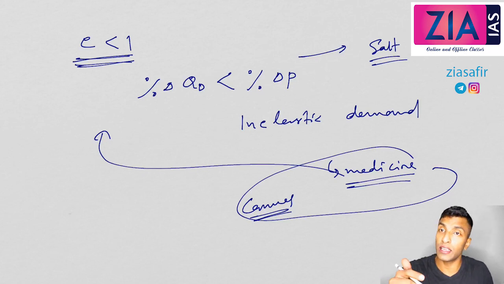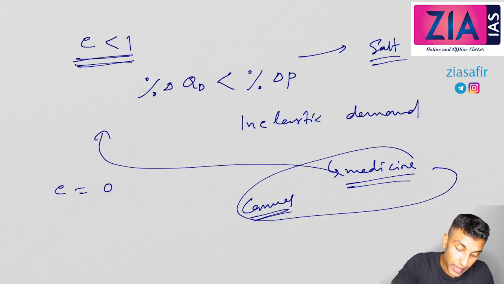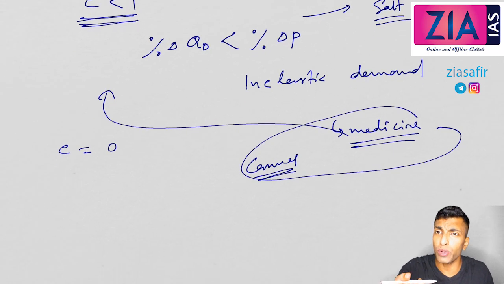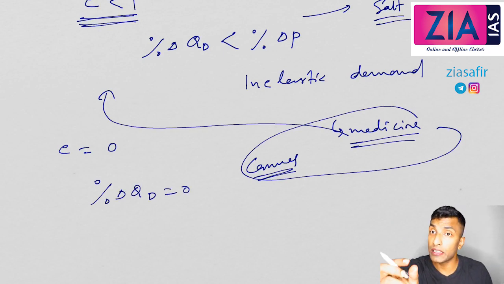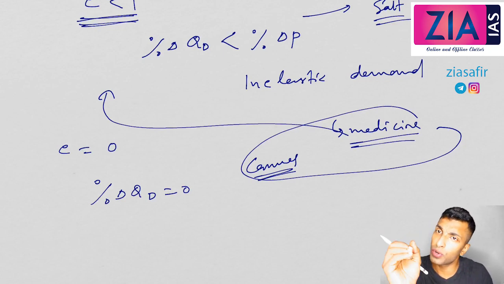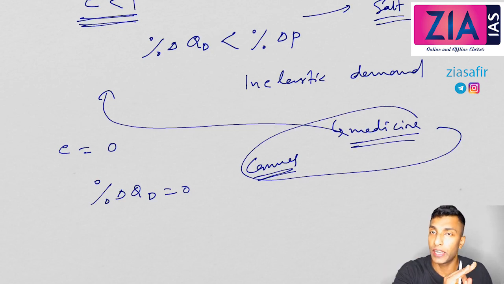So the next possibility is E equal to 0. E equal to 0 means the numerator is 0. That means percentage change in QD will be 0 here. That means demand is not changing even if the price is changing. Medicine, price is changing, increasing or decreasing, you keep on buying exactly the same. You are not buying more, you are not buying less. It will be the same. So I hope you understood what I mean to say.